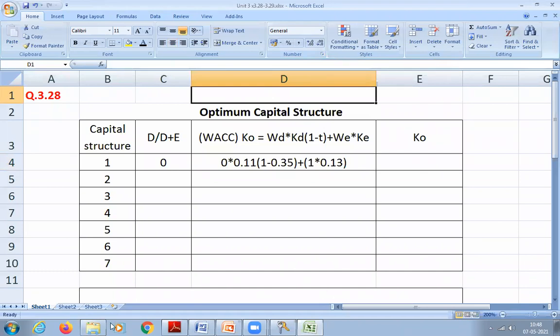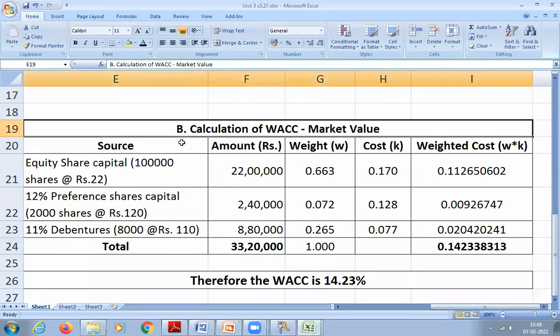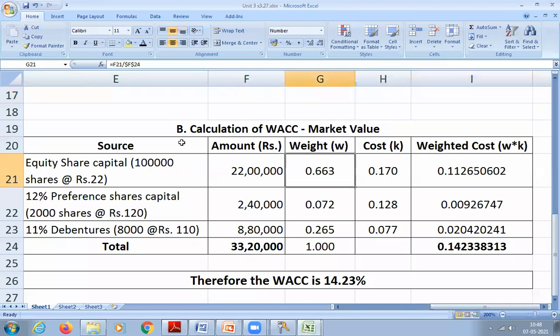Sir, can you repeat that? Yeah, I'll show you. For example, in the previous question, how much did we get here? If this is 0 and this is 0, then how much will this be? If your preference share is 0 and debt is also 0, how much will be equity? Equity has to be 1 only because your total should be 1. Yes or no? So my debt is 0, preference share also is 0, and the equity should be 1.